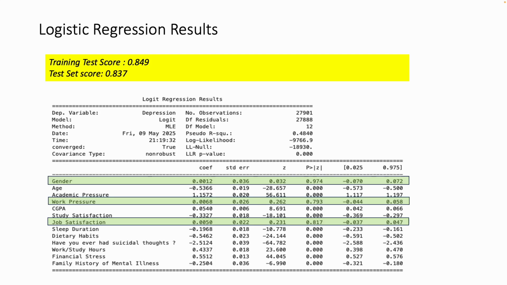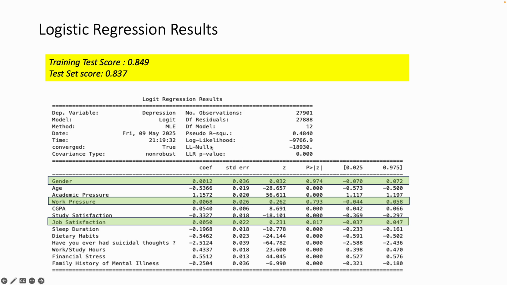Now we are looking at the logistic regression. We are starting with the main output of the logistic regression. If you look at the p-value, the overall p-value of the model is 0.000, which is lesser than the 0.05 required for checking the 95% significance. So in that way, the overall model is significant in explaining the depression cases, or the target variable.